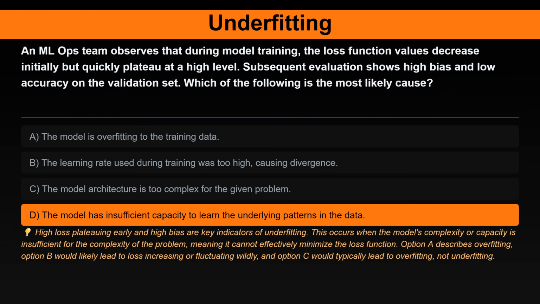The correct answer is, quote, the model has insufficient capacity to learn the underlying patterns in the data. Here's the explanation. High loss plateauing early and high bias are key indicators of underfitting. This occurs when the model's complexity, or capacity, is insufficient for the complexity of the problem, meaning it cannot effectively minimize the loss function. Option A describes overfitting. Option B would likely lead to loss increasing or fluctuating wildly, and option C would typically lead to overfitting, not underfitting.